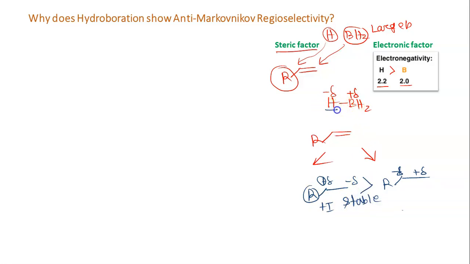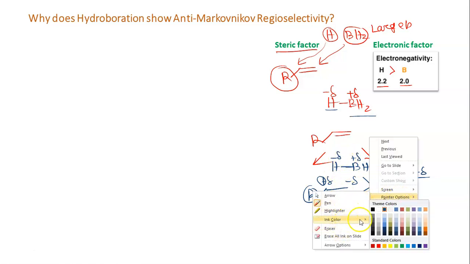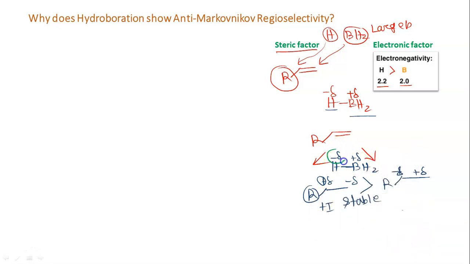And H is the negative part side, and BH2 is the positive side, so H and BH2 must be added in this way. This is negative, so it will be attracted towards the positive, and this BH2, which is the part carrying partially positive charge, will be attracted to the partially negative carbon. So that is the reason that ultimately BH2 is added to that carbon which contains a higher number of hydrogen.